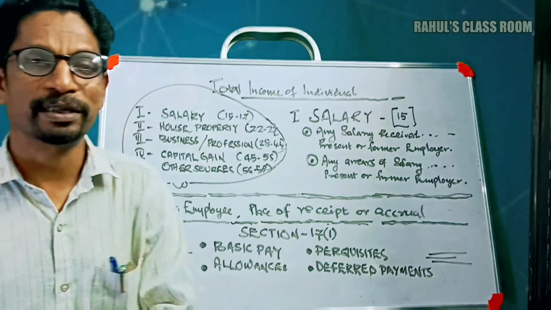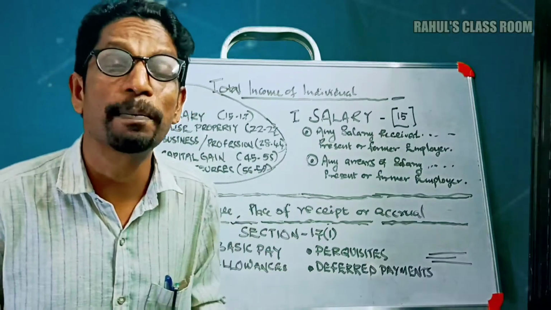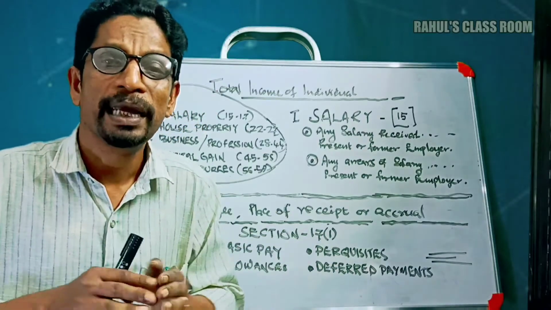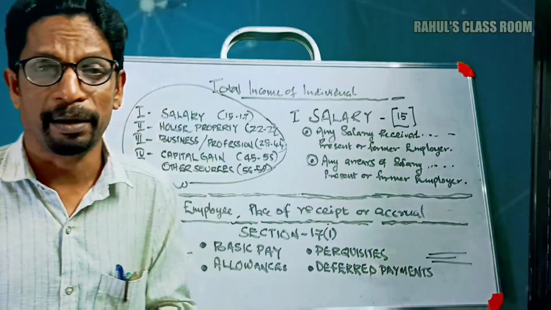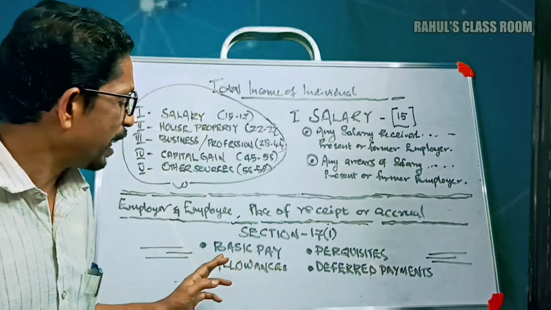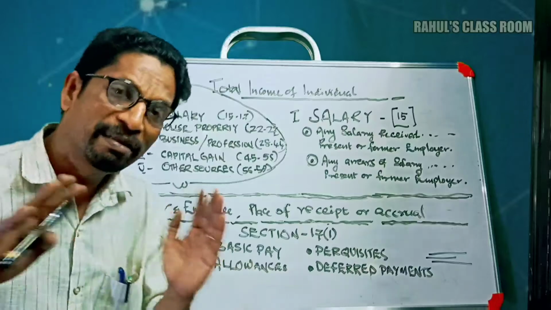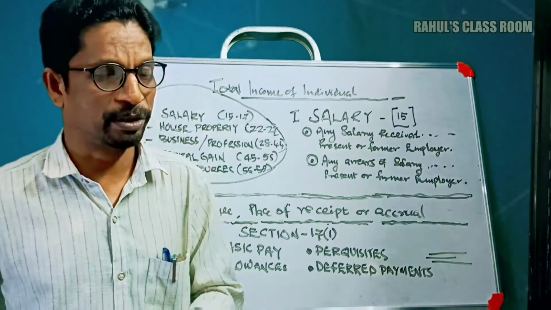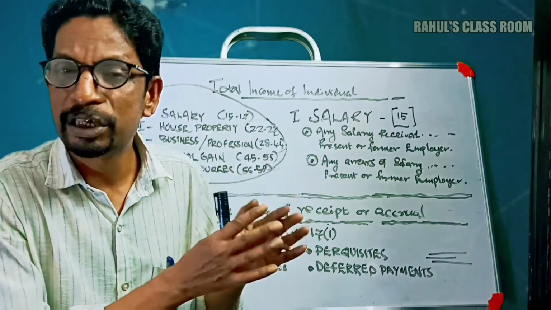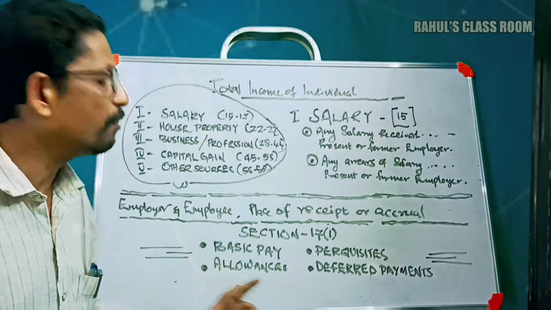Similarly, what are allowances? Allowances means a fixed periodical payment given by the employer to the employee in addition to the basic pay. In addition to the basic pay, he or she has a right to get some extra amount other than the basic pay, and that is termed as allowances. That means allowances എന്ന് പറഞ്ഞു കഴിഞ്ഞാൽ ബേസിക് പേക്ക് പുറത്ത് ദി എംപ്ലോയർ കൊടുക്കുന്ന എമൗണ്ടിനെയാണ് allowances എന്ന് പറയുന്നത്.